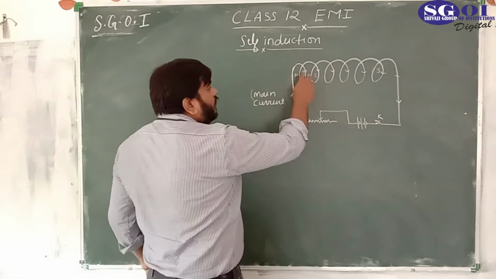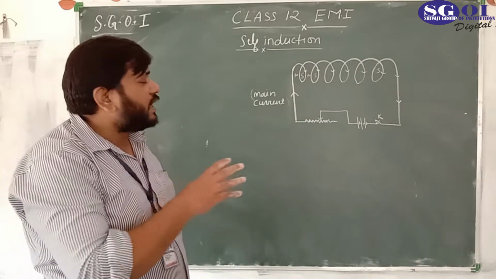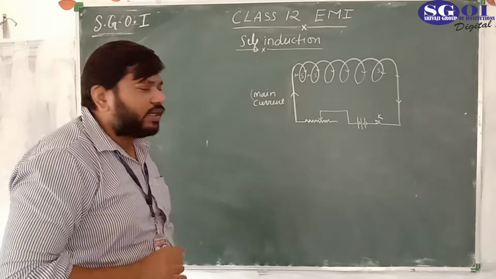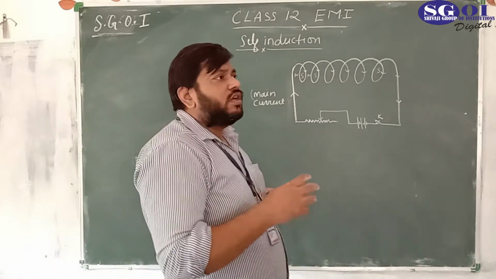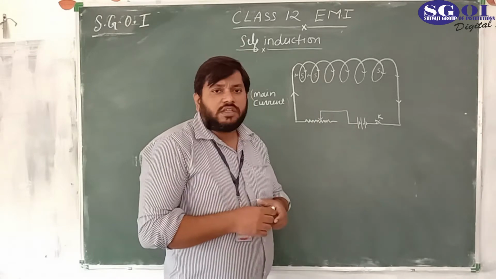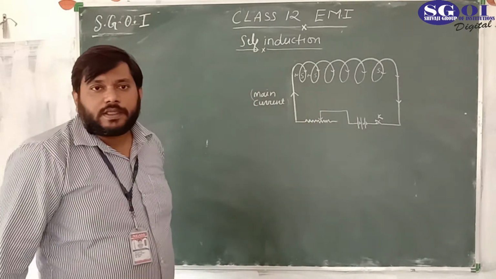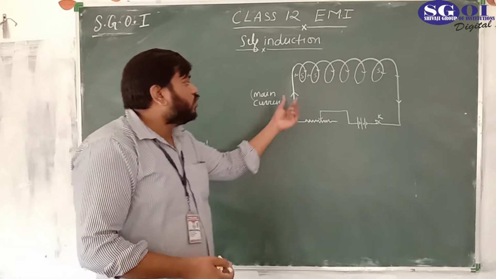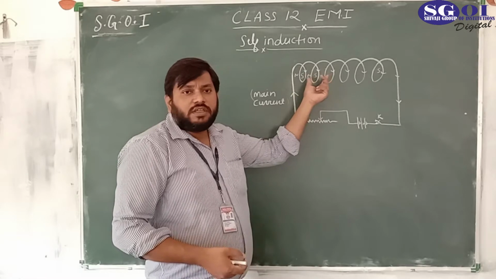Flux is linking with the coil, flux is passing through the coil, but there is no change in the magnetic field. So how will the flux change? How will the change in flux occur here? If we want to change the current, because of this current there is a magnetic field.